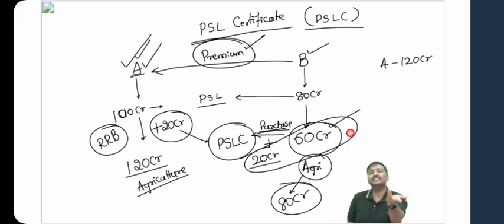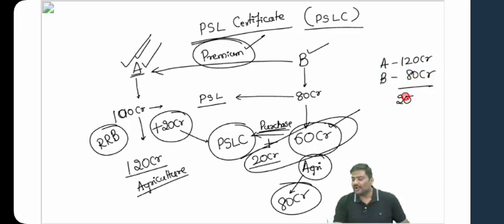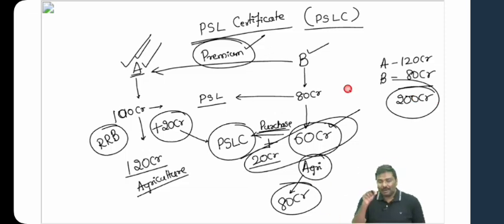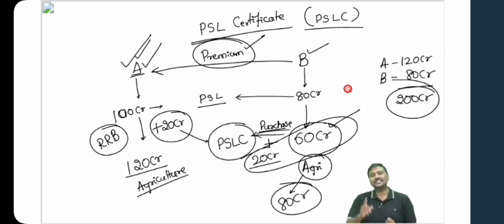Can they underachieve under PSL? There is no concept of PSL certificate. Bank B will also end up providing 80 crore rupee worth of loans to agriculture. So how much loan would be going to the agriculture sector if there was no PSL certificate? 200 crore. But because there is a PSL certificate, how much actual loan is going to the agriculture sector?